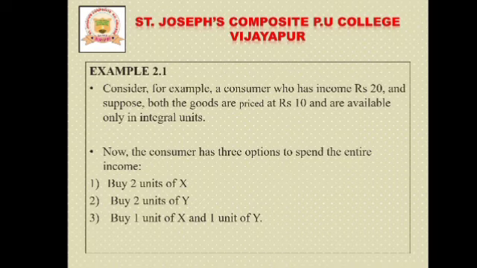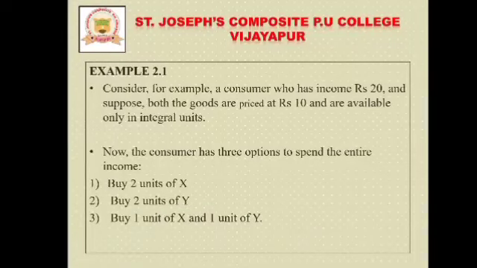First option is to buy 2 units of X. Second option is to buy 2 units of Y. Or in option 3, he can buy 1 unit of X and 1 unit of Y.